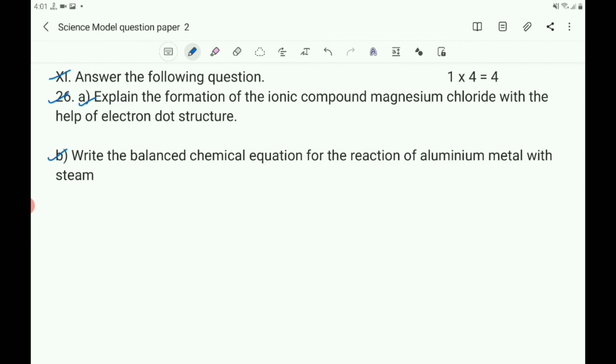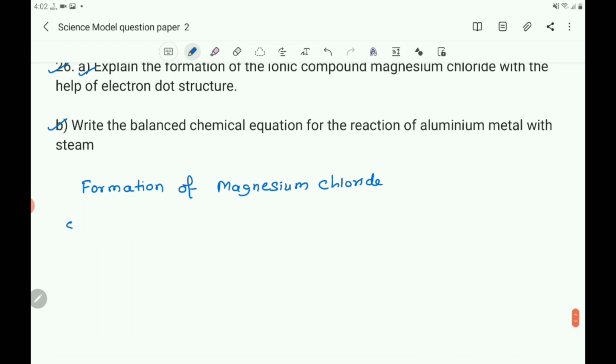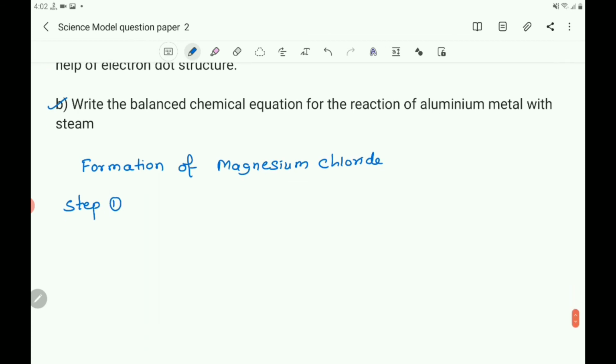So you write formation of magnesium chloride. Step 1: here what happens, Mg means magnesium.